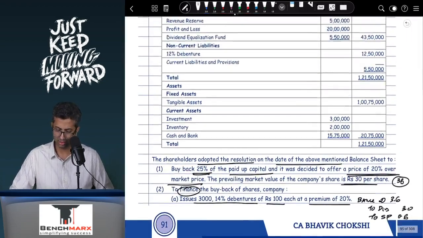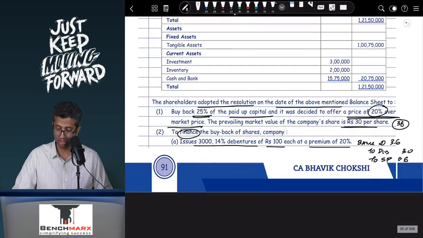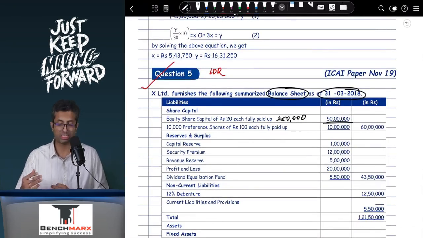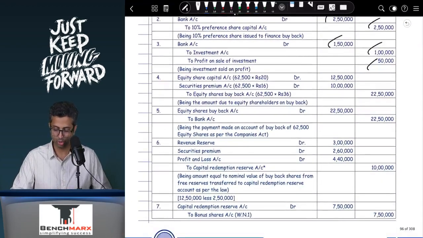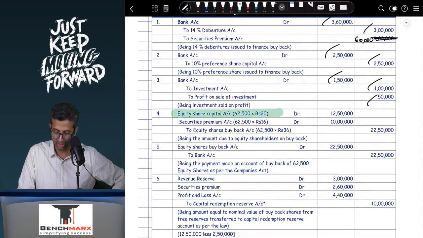Over here 25% of the paid up share capital was bought back. So 25% of, I believe this is 50 lakhs divided by 20. So this comes to 2,50,000 shares into 20% will come to around 50,000. So number of shares to be bought back will be 50,000. Now 50,000 into 20 will come to 10 lakhs. Equity share capital account debit 10 lakhs. Premium will be 26 per share, 36 minus 10. 26 into 50,000 comes to 13 lakhs. So over here, if I go to see, your entry would be equity share capital account debit.